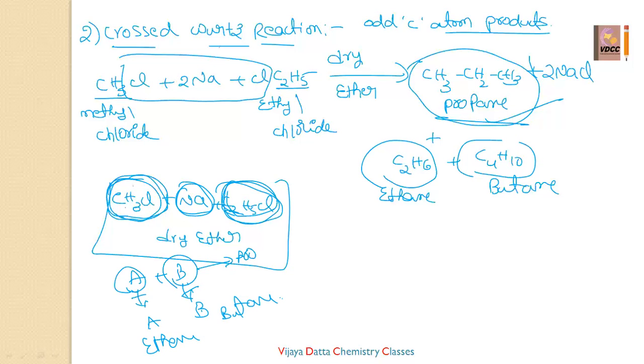So what is the common point in Wurtz and cross-Wurtz reaction? In both we cannot prepare methane. Okay, fine. This is Wurtz reaction and cross-Wurtz reaction. Then in which preparation method we can prepare methane? That is nothing but called decarboxylation.